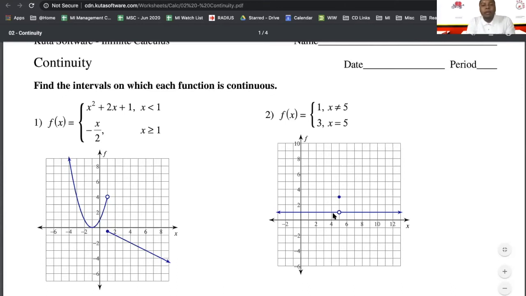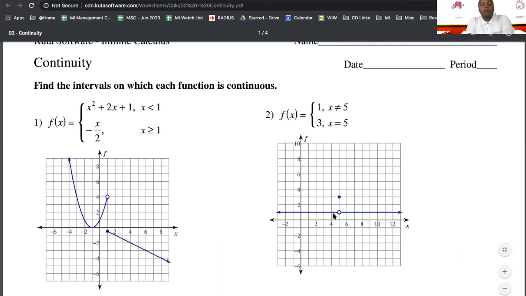Our third condition is that f of a, or f of 5, is equal to the limit as x approaches 5. Is that true? We just said f of 5 equals 3. But then we just said the limit as x approaches 5 of f of x equals 1. 1 does not equal 3, so that does not satisfy our third condition. So this function is also discontinuous at x equals 5.